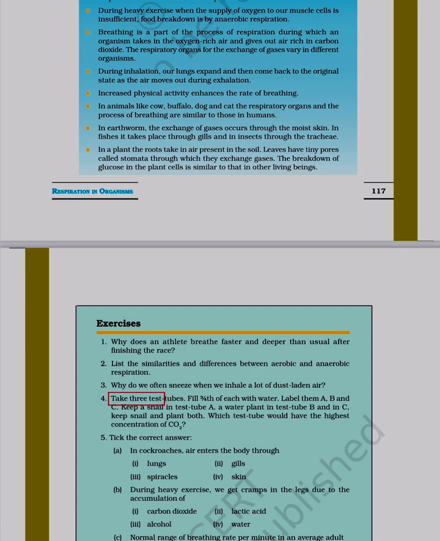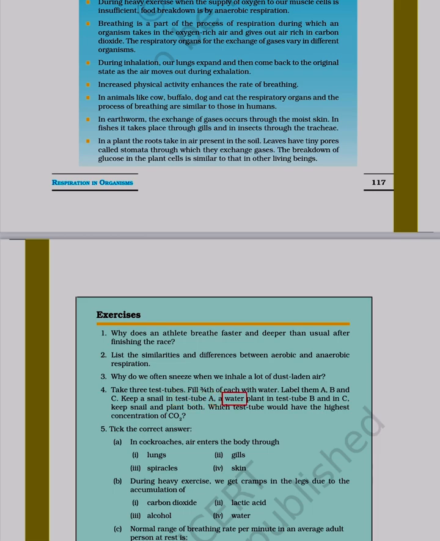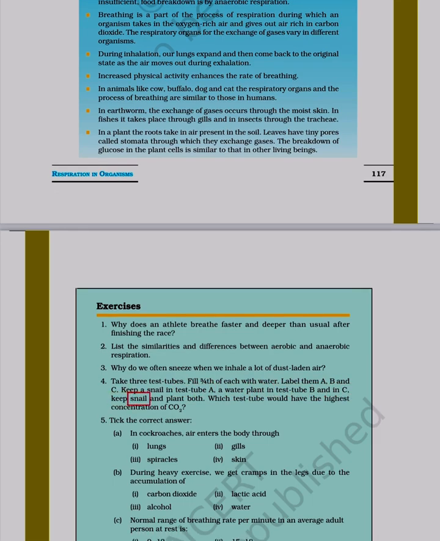4. Take 3 test tubes and fill 3/4 of each with water. Label them A, B and C. Keep a snail in test tube A, a water plant in test tube B, and in C, keep snail and plant both.